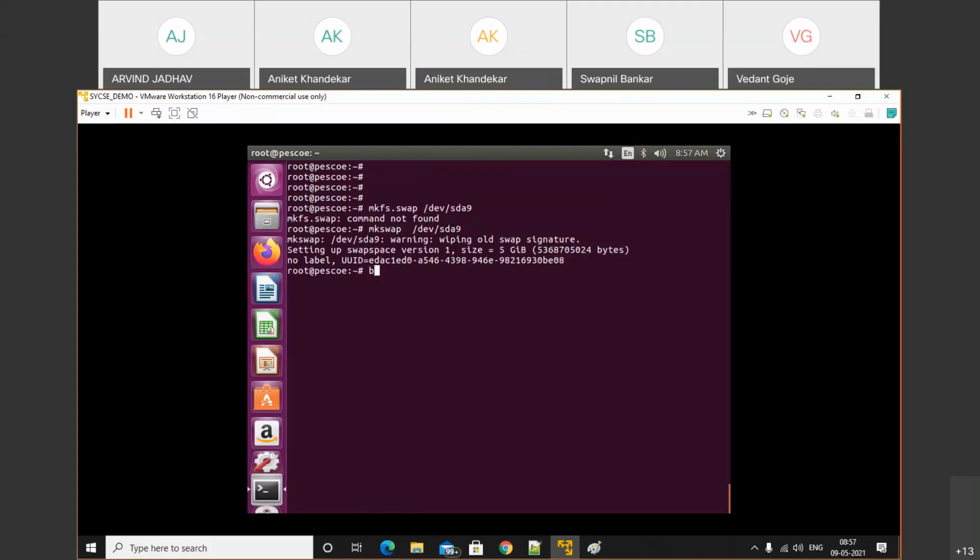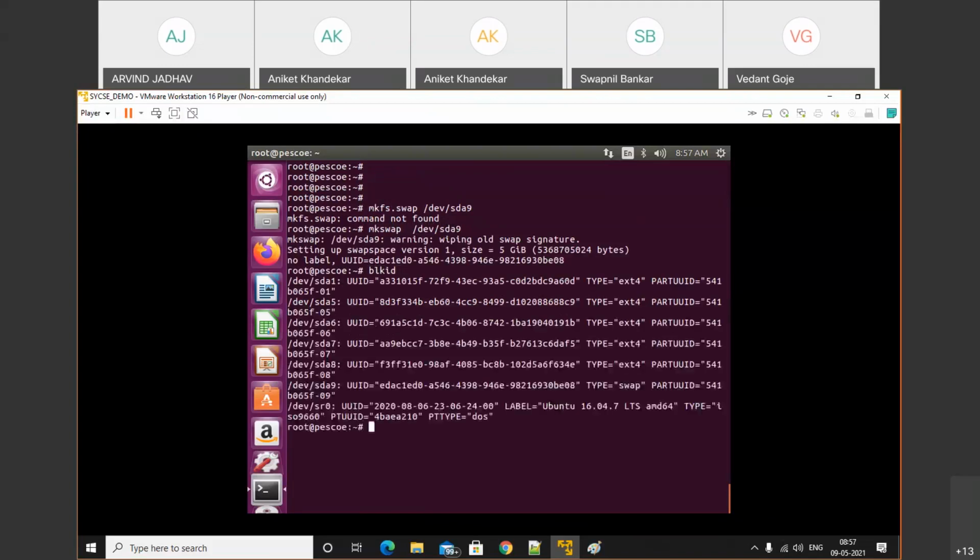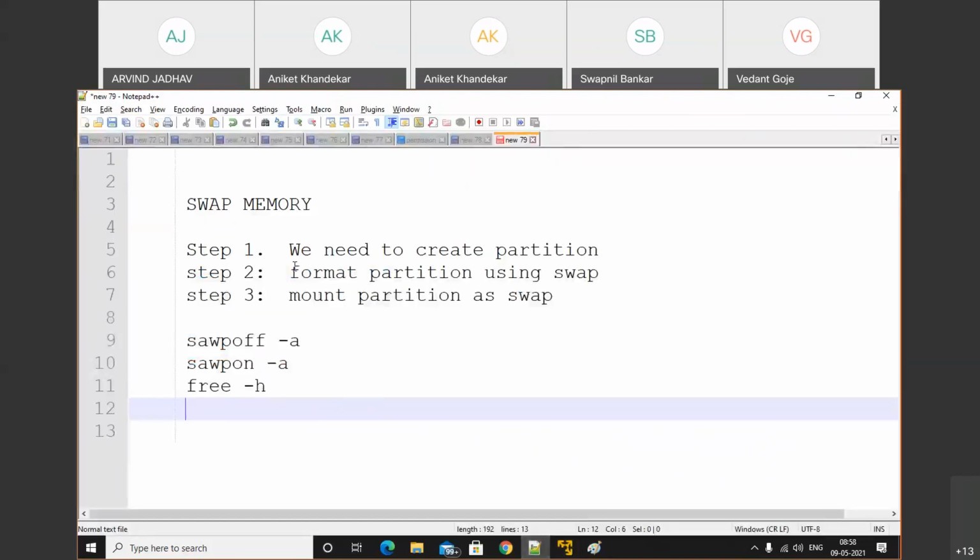So let's check blkid where we get that. So this one is sda9, and the type is swap. This one is your ID. The type is swap. So we have performed the second step also: format the partition by using swap.